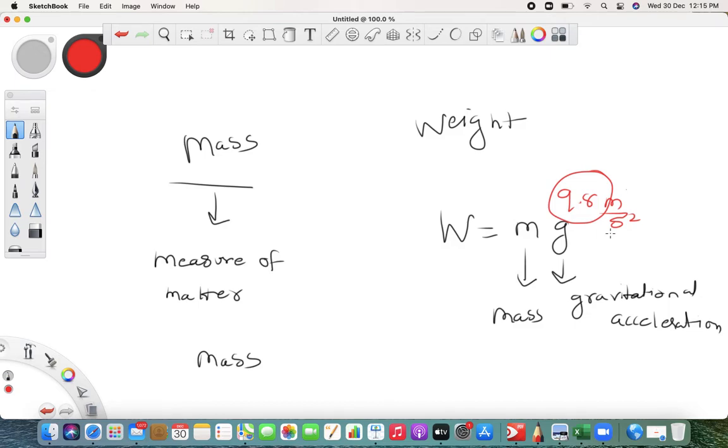Okay. So understood, if you go to any planet, your mass will remain the same, but if you find your weight on any planet, it will not be the same, it will change as per g.